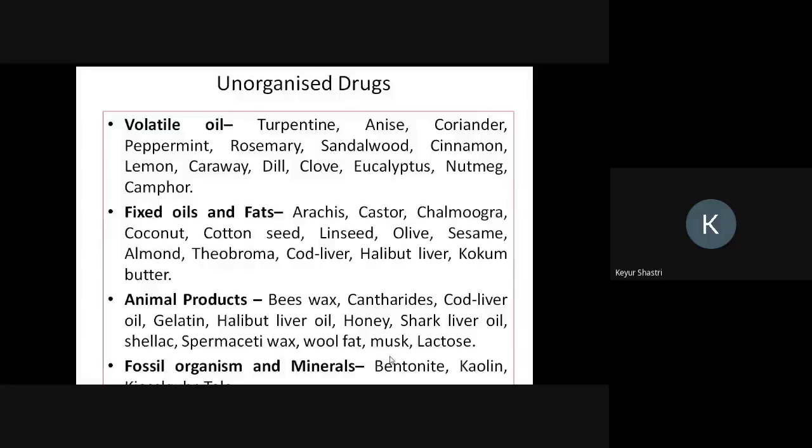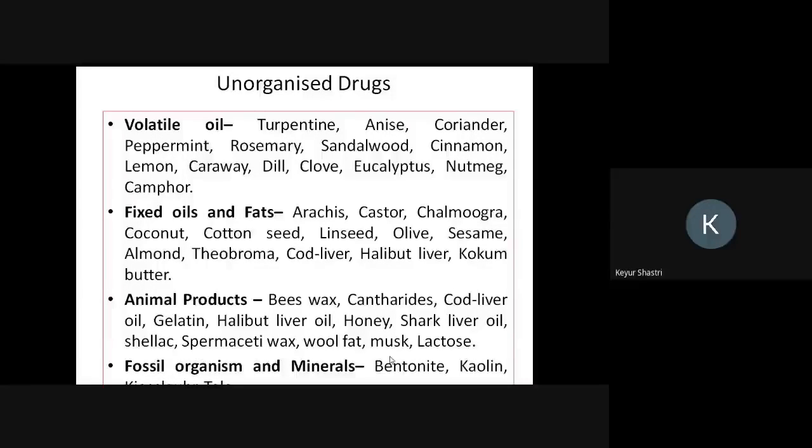And there is a long list of unorganized drugs coming from the plant origin, the volatile oils. We have anise oil, coriander oil, peppermint oil, turpentine oil, clove, dill, caraway, eucalyptus which is nilgiri, nutmeg which is jaifal, and camphor. Now all these are volatile oils coming from plant origin. They are all volatile in nature, that means they evaporate even at room temperature. And mostly they are prepared by the method of distillation. They are all unorganized drugs.